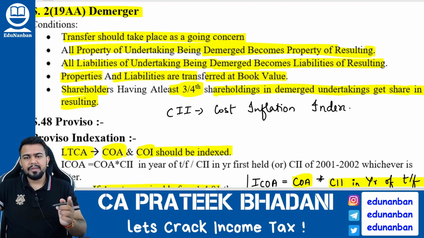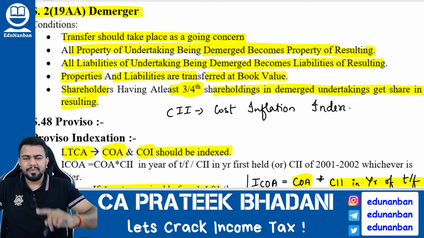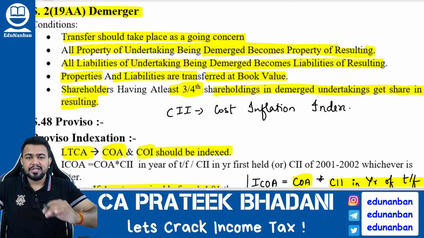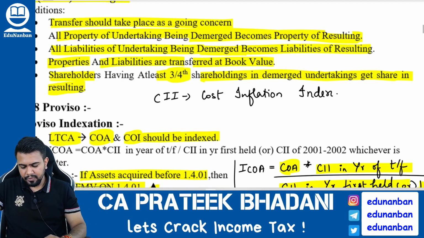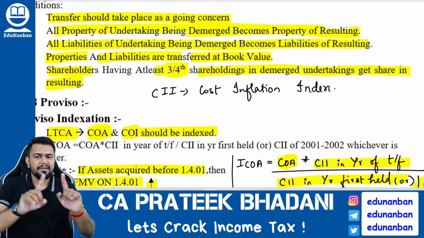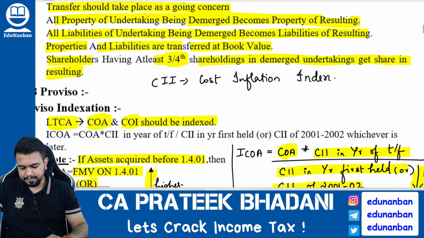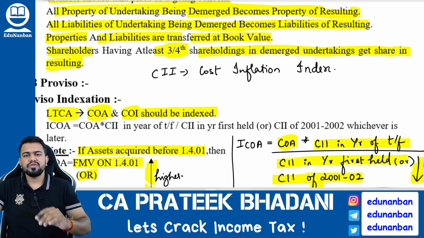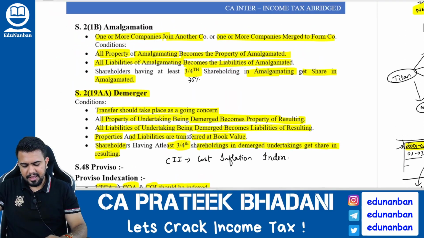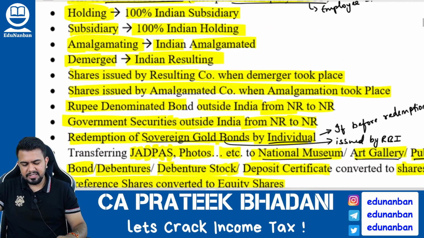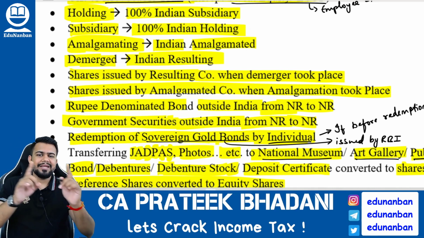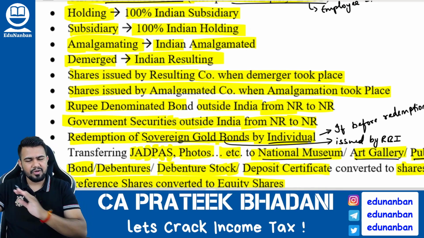Okay, then all the property of the undertaking being demerged should become the property of the resulting company. All the liabilities of the undertaking being demerged should become the liabilities of the resulting company. The property and liability should be transferred at book value, not revalued. Okay. Then shareholders having at least 3/4 shareholding in the demerged undertaking should get shareholding in the resulting company. If all these conditions are satisfied, then the transaction will be called demerger. And if a demerged company is transferring the asset to an Indian resulting company, then it is a transaction not regarded as transfer. Capital gains will not arise.